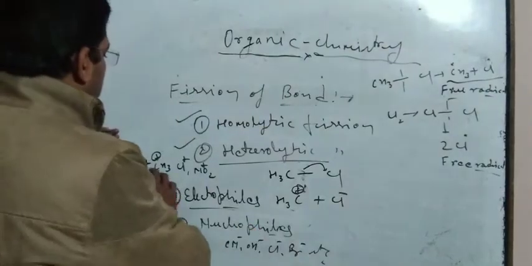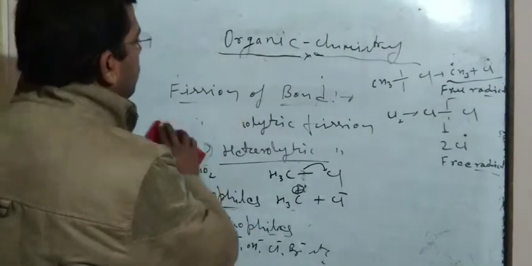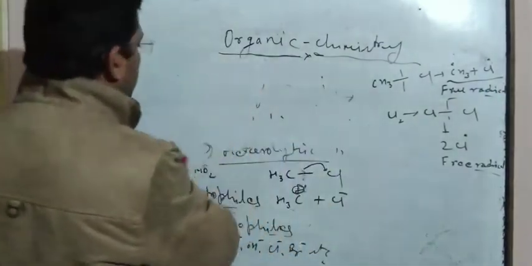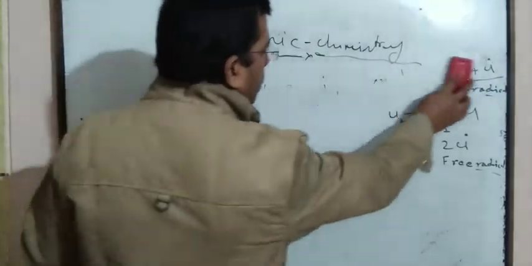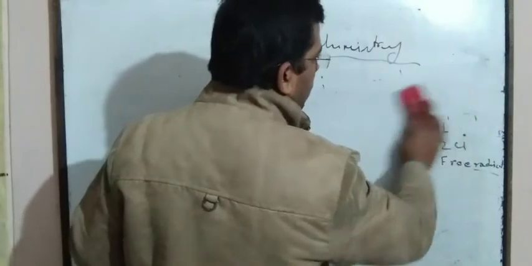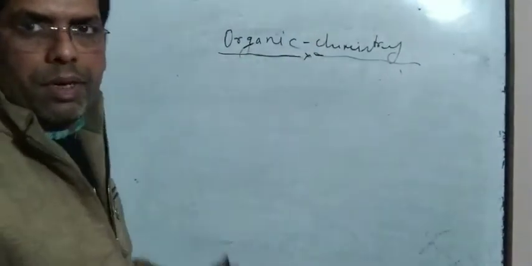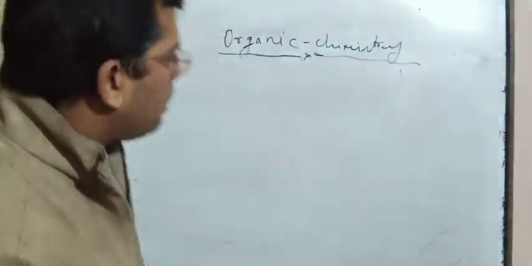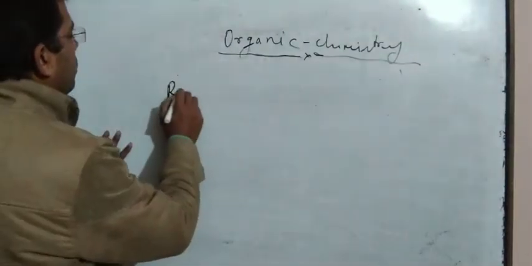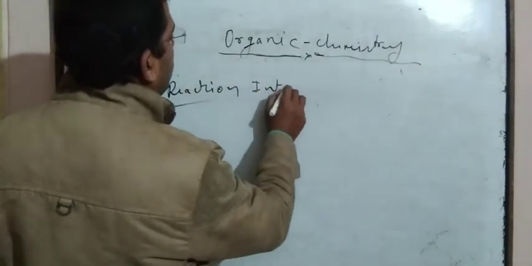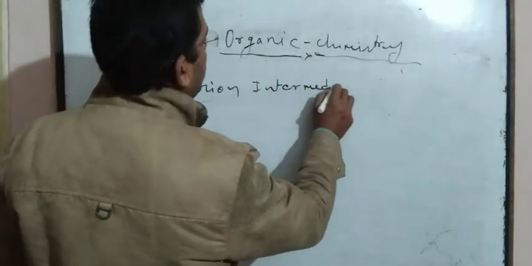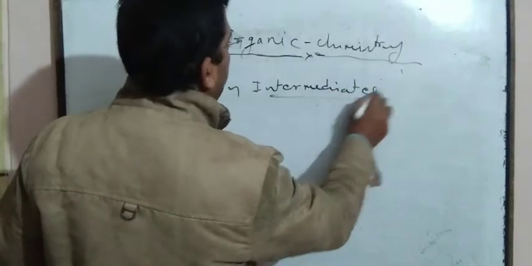Now we will discuss some important things. One more important thing is reaction intermediates.